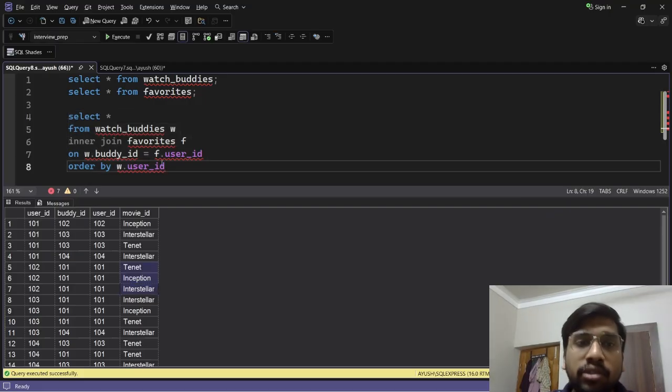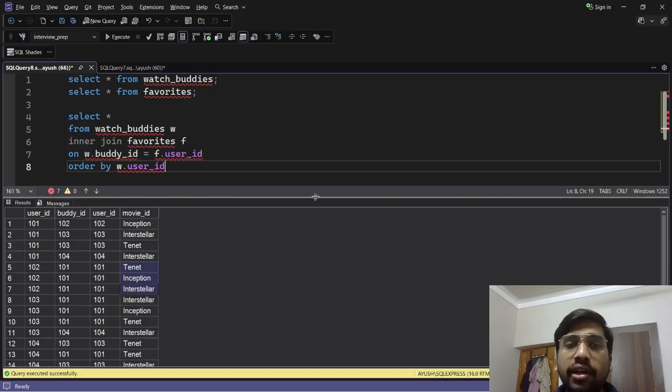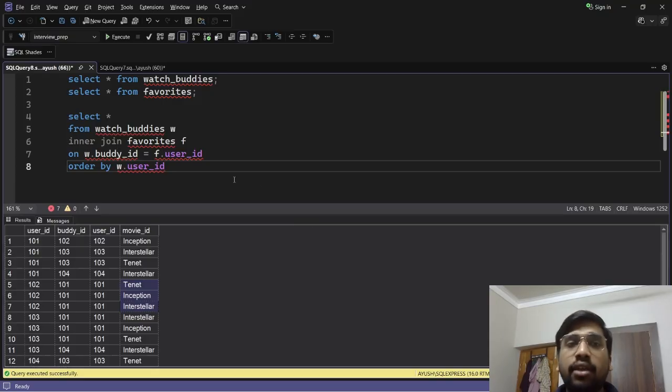Now what we need to do is, instead of making another CTE, we will join it again with the favorites table. Right now we have the user's buddies and the movies they like, but we do not know if the user likes those movies or not. For example, for 101 we have buddy 102 with Inception, and for buddy 103 we have two movies, Interstellar and Tenet. Let's not take the example of 101 because 101 likes all the movies.